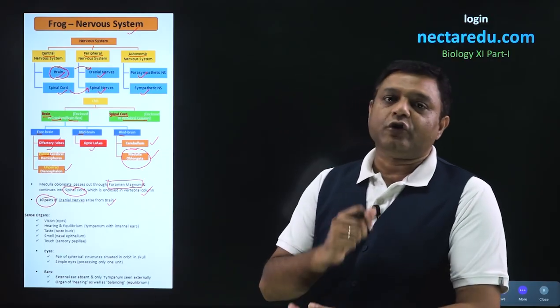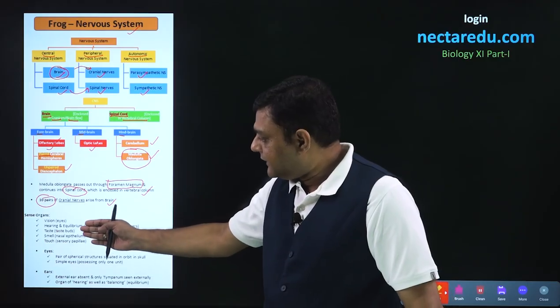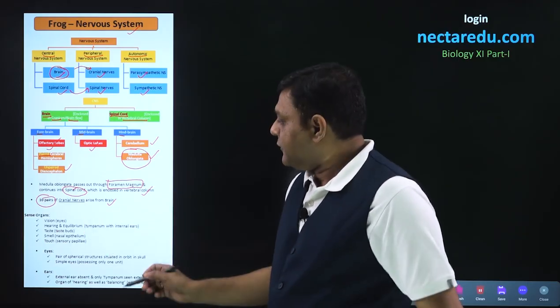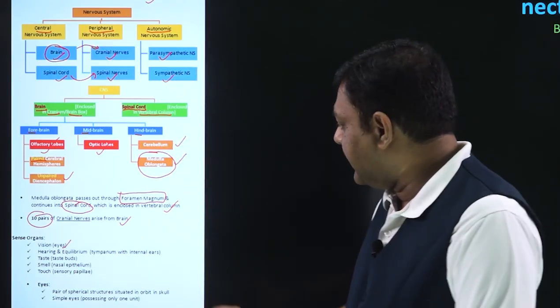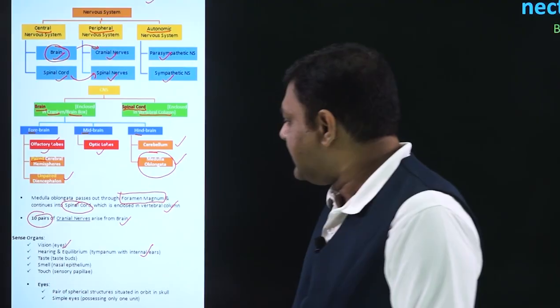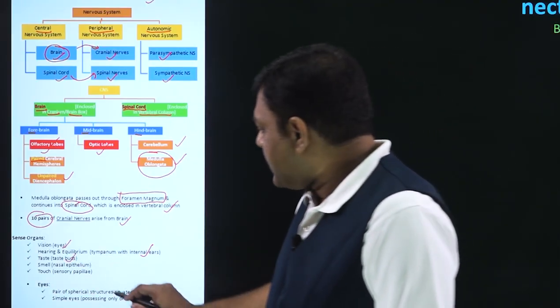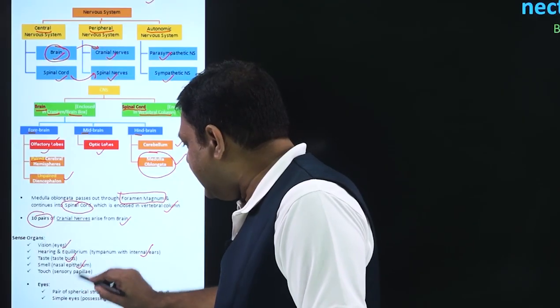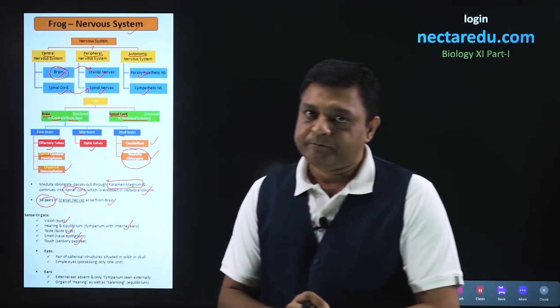After this, if we talk about the sense organs, then frog has 5 different sense organs. For vision, there are eyes. For hearing and equilibrium, there are ears. For taste, there are taste buds. Smelling is by nasal epithelium, and for touch there are sensory papillae.